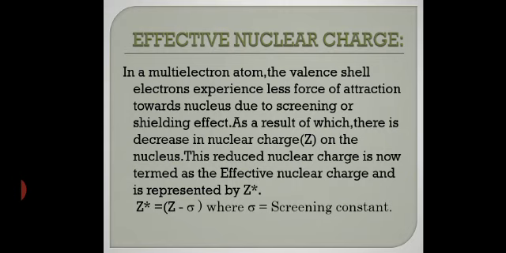Clear? Now remember, in terms of atomic size, the hydrogen atom is the smallest atom and francium, Fr, is the largest in size in the periodic table. So this is about atomic size and about the effective nuclear charge.